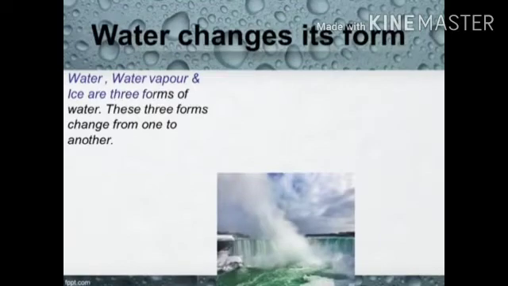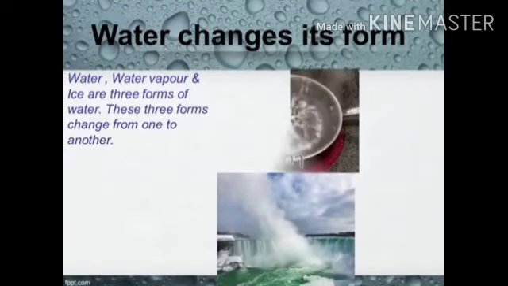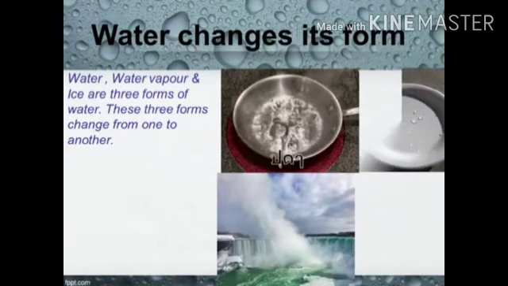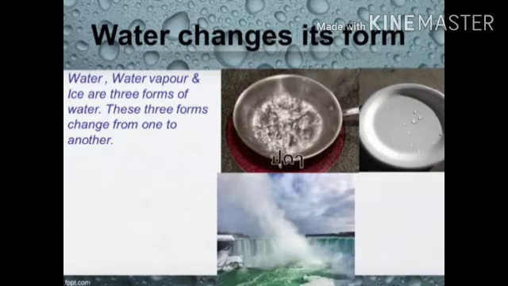Water changes its form. What happens when water is heated? What comes out of the vessel when water boils? It is steam that comes out. Steam is also called water vapor. What would happen if a steel plate is held on top of the vessel with boiling water? You will see tiny droplets of water on the plate. On touching the cold plate, the steam cools down and changes back into droplets of water.